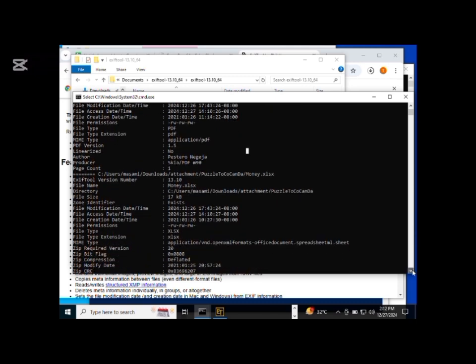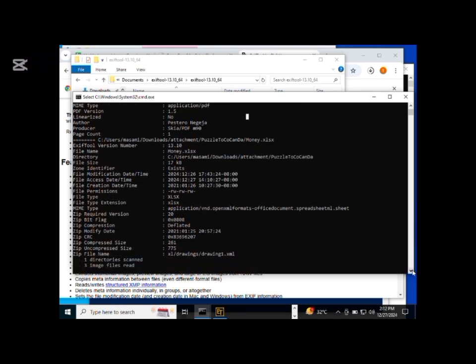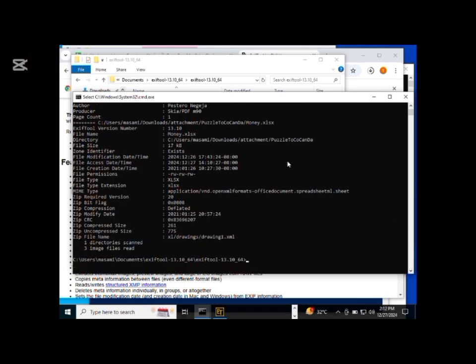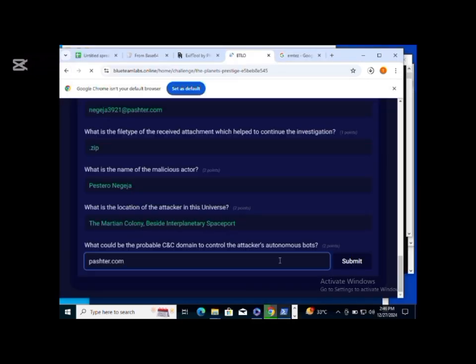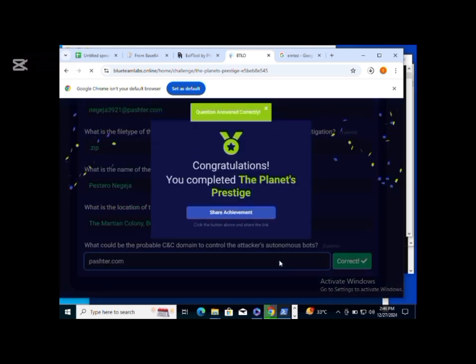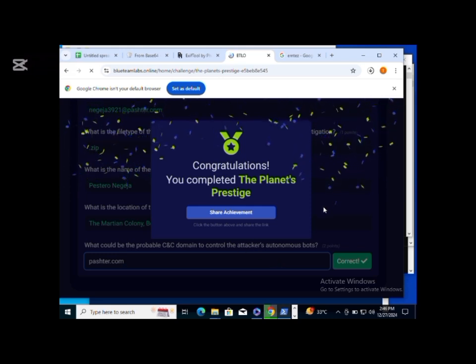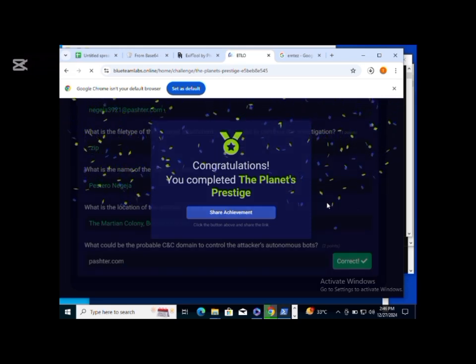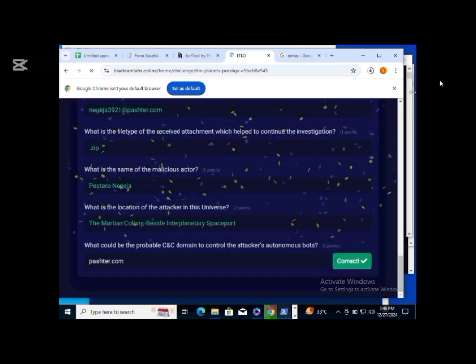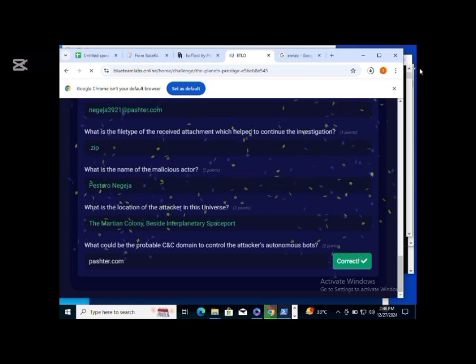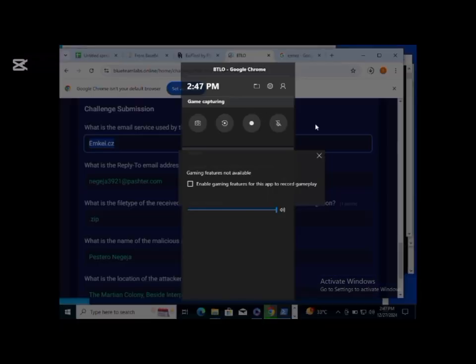There is other information that you can find there, but that's actually what we are looking for. So we copied and pasted it there. Then with the location of the attacker's file, we went back to the CTF, and copied and pasted it there. Then the CNC, which is the command and control, is the pasta.com of that Negeja email address, just the at pasta.com. That is the command and control.